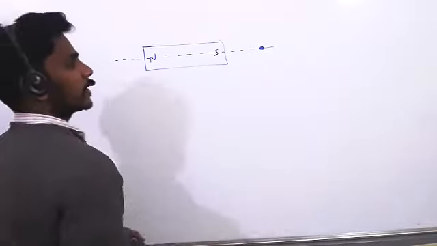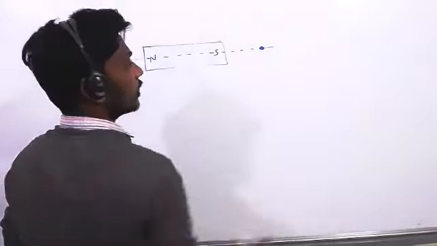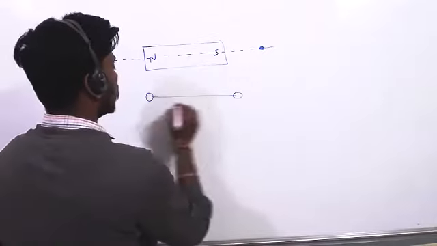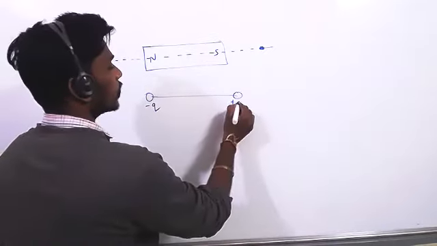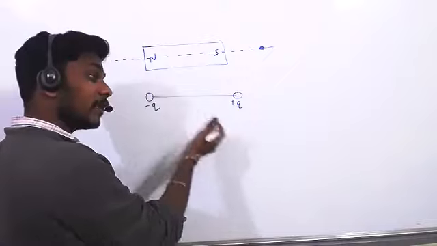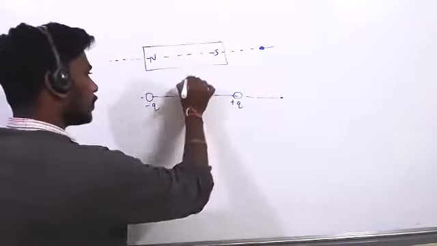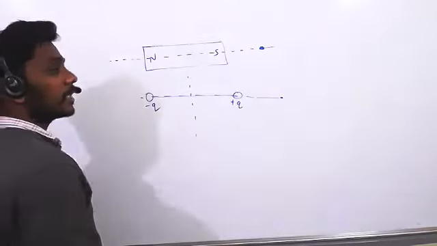On the axis, the same thing that we discussed in electrostatics, minus q and plus q, the electric dipole. On the axis, how much electric field is there? On the perpendicular line, how much electric field is there? That we have calculated.